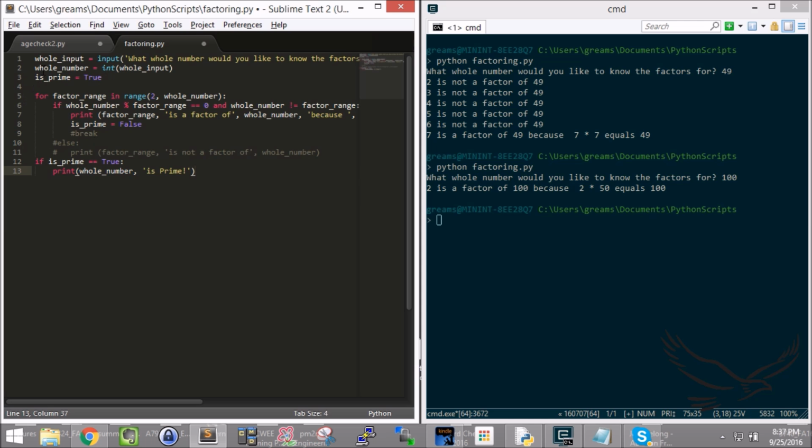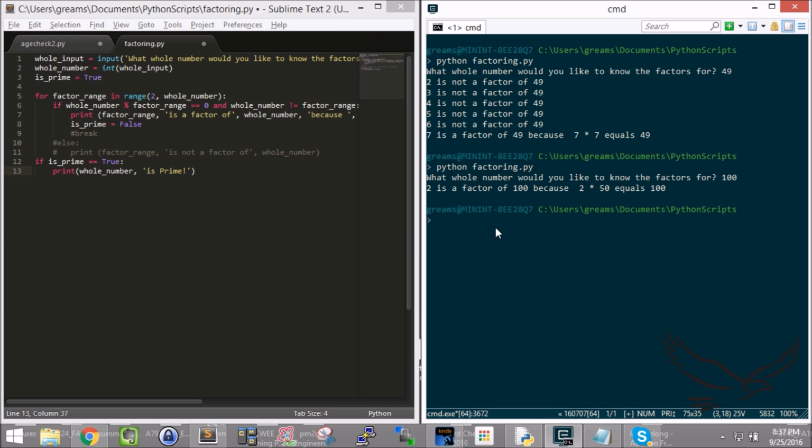Follow me? I'm saying is prime is a variable called is prime is equal to true. I'm running through the for loop. If the for loop matches as true, it will set is prime to false. When I get through this, if I get through this whole thing and prime was never set to false, then I will go ahead and print this concept that the whole number is prime.